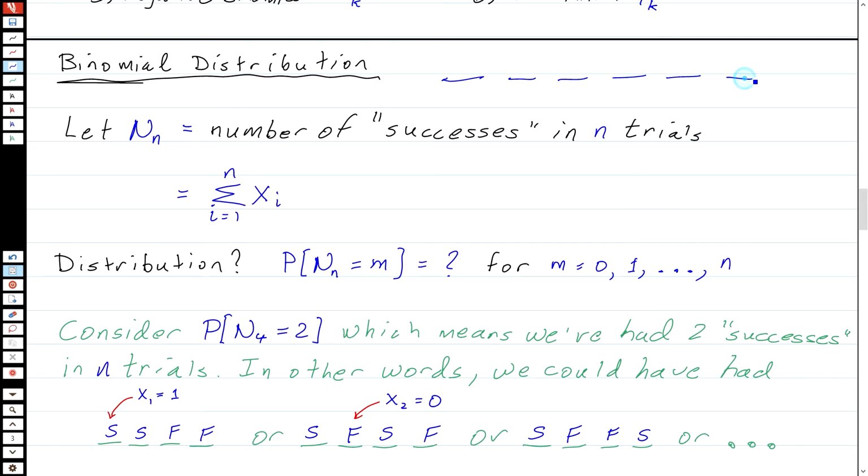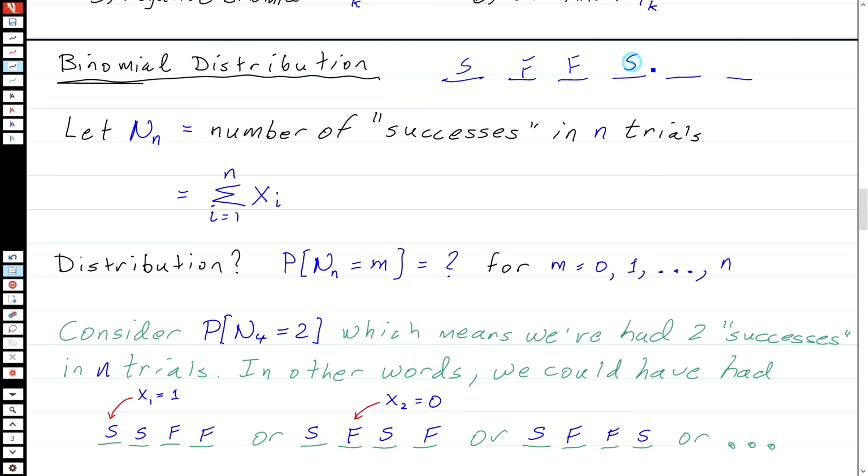And in each trial, we get either a success or a failure. Okay, so we could have a success here, failure here, success, failure, and so on and so forth. Dot, dot, dot. So what the binomial distribution is modeling is counting the number of successes that occur in n trials.